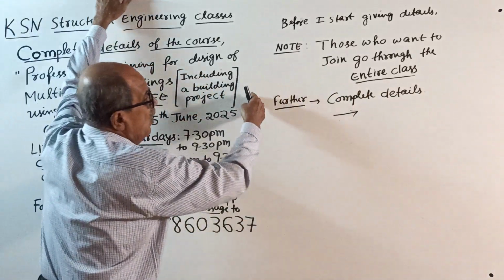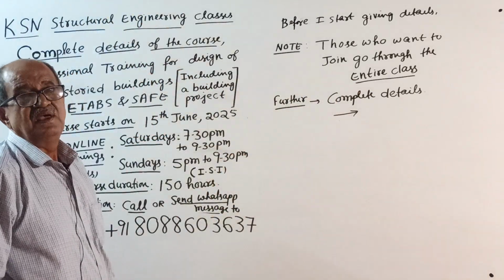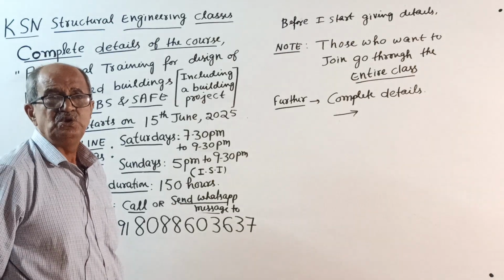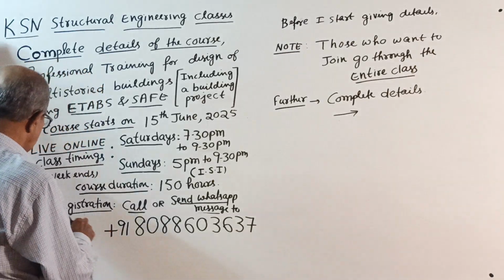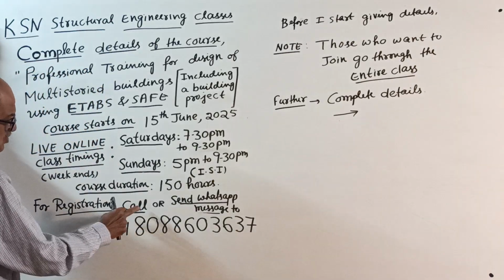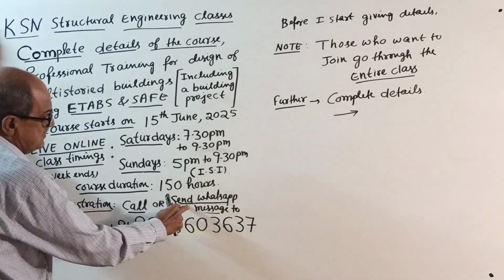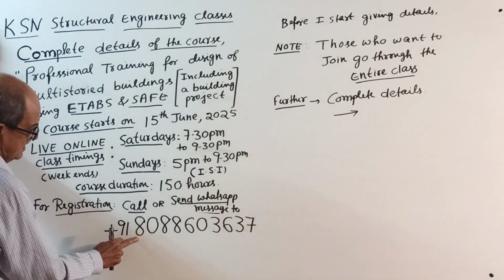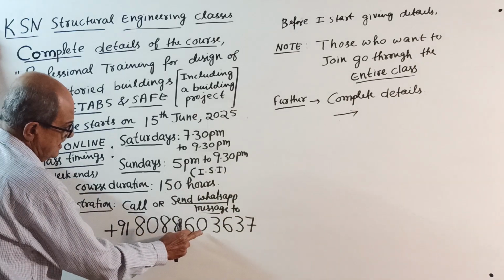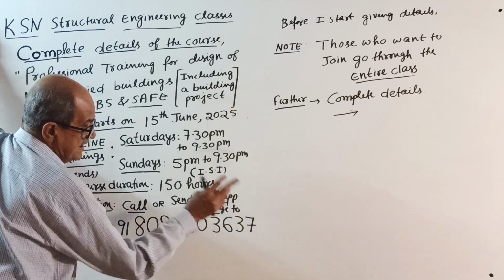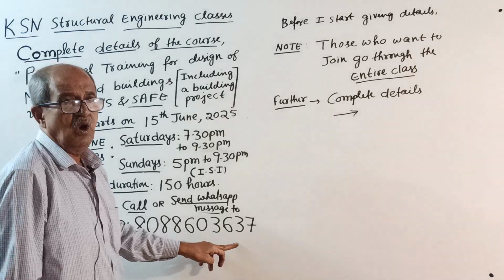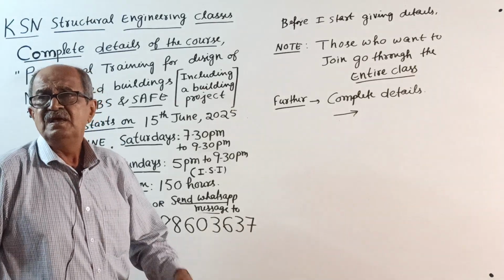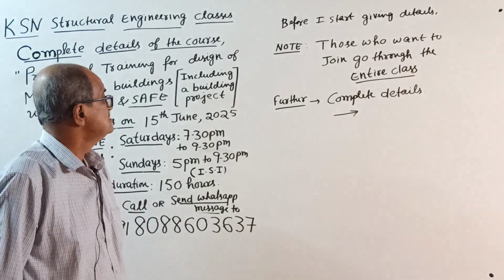After going through all the details, suppose you decide to join the course, then for registration, you can either call me or send a WhatsApp message to +91, this is India, 80886 03637. This number you can either call or send a WhatsApp message.